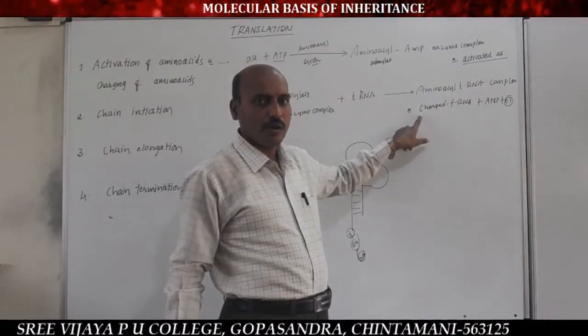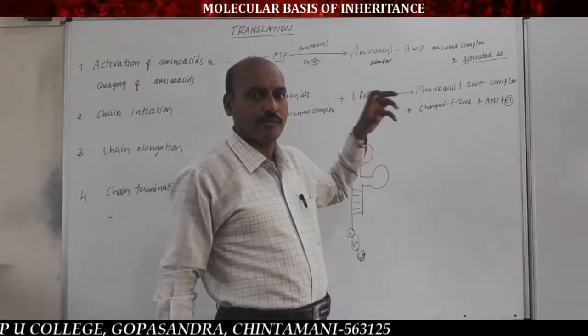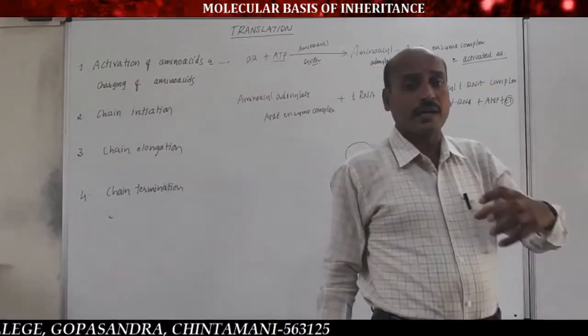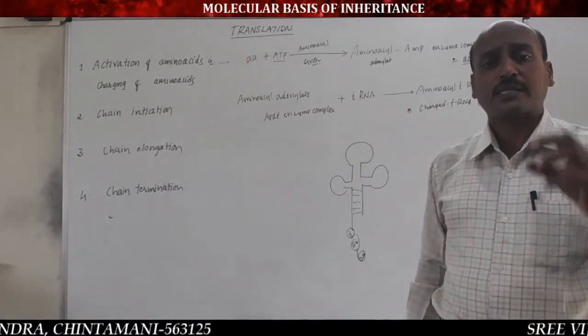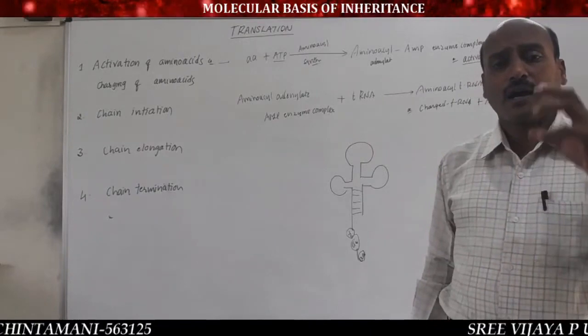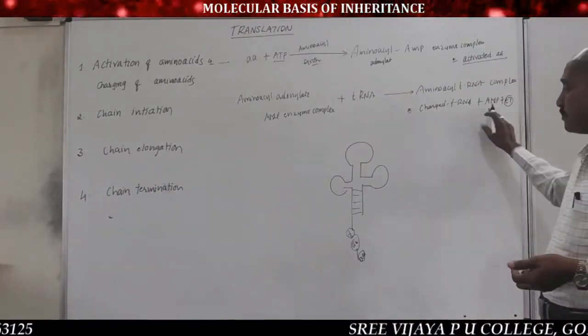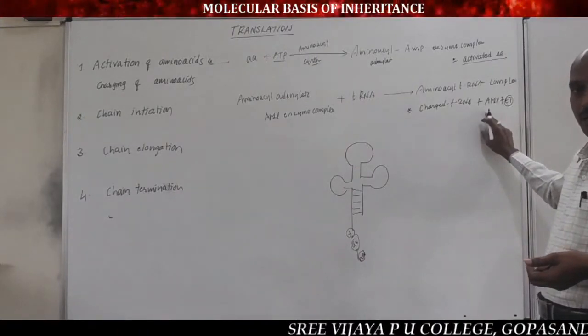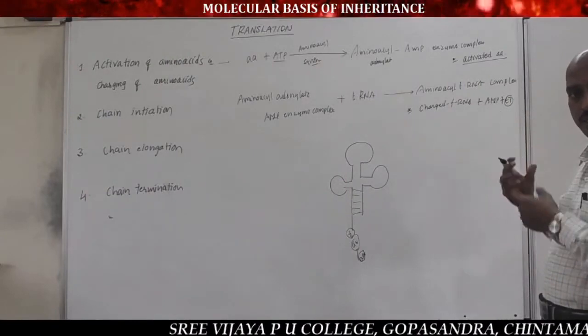One more question now. What is charged tRNA or loaded tRNA? The tRNA bound to activated amino acid is called charged tRNA or loaded tRNA, and at the same time adenosine monophosphate AMP and enzyme separate from the activated amino acid.